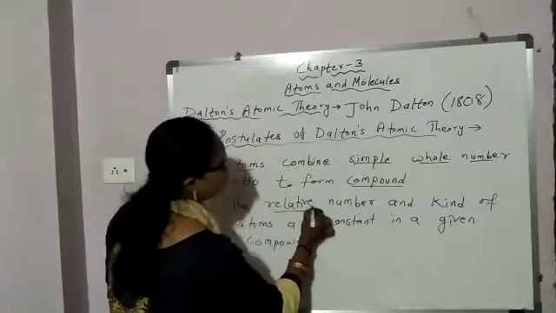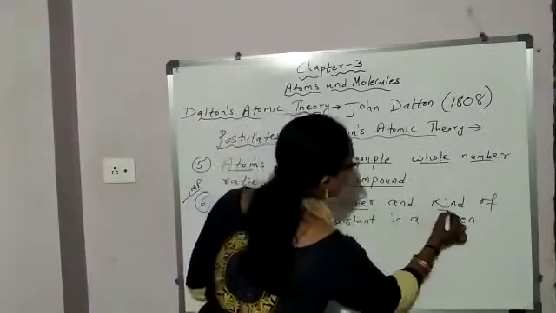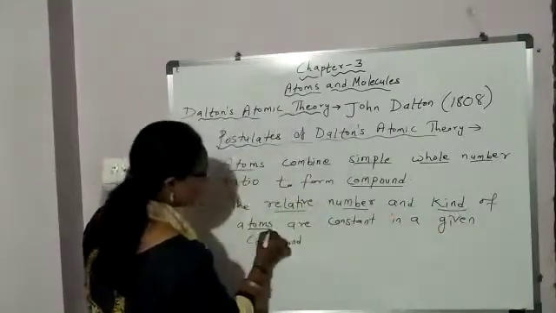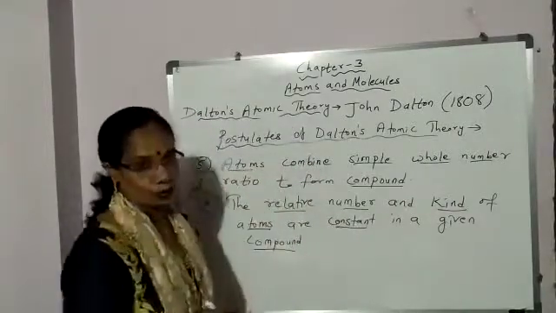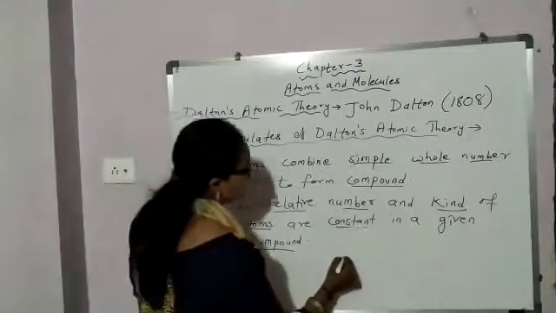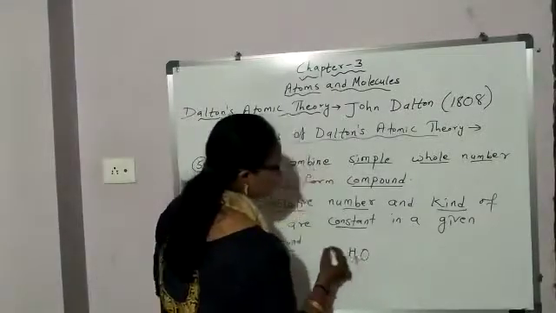The relative number and kind of atoms are constant in a given compound like H2O, water.